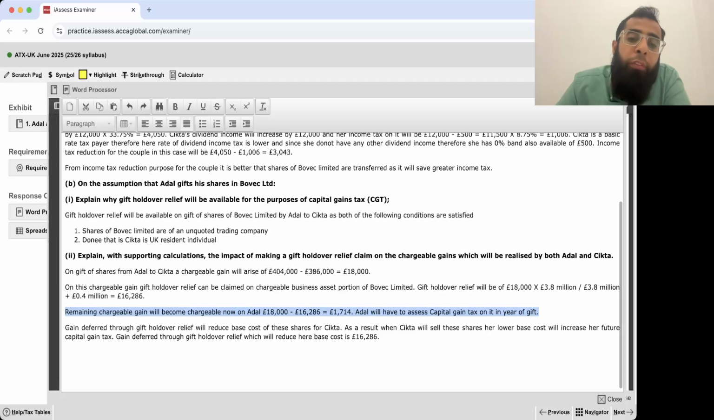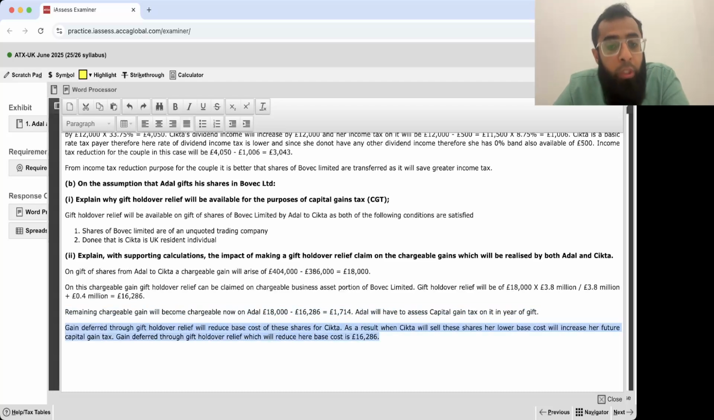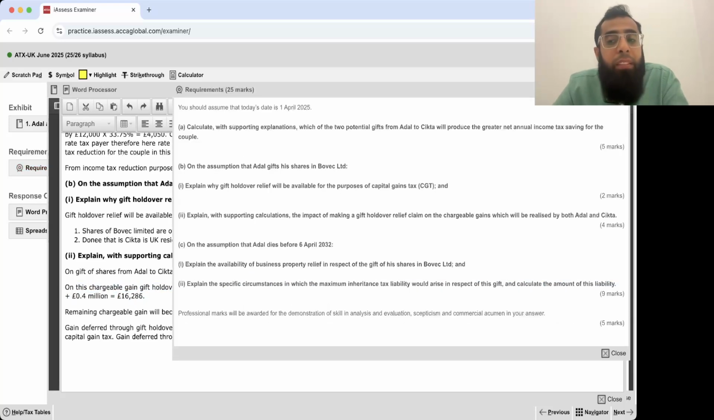Now the gain deferred through gift holdover relief will reduce the base cost of these shares for Sitka. As a result, when Sitka sells these shares later on, it was stated that she will sell in 2027. Her lower base cost will increase her future capital gains tax because the gain is getting transferred from Adil to Sitka. The gain deferred through gift holdover relief will reduce her base cost by £16,286, which is the value of gift holdover relief which we claimed. See, I particularly believe that it was a very easy question.